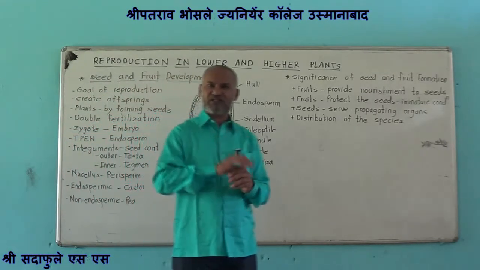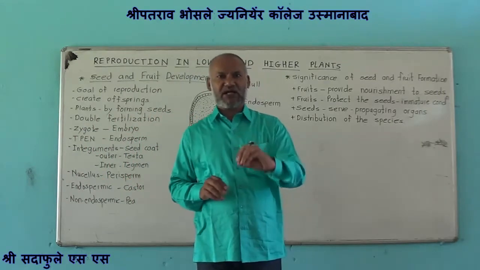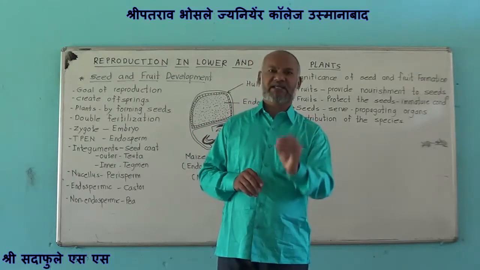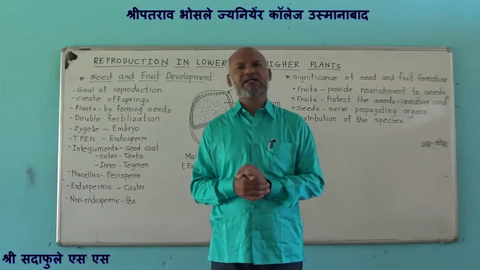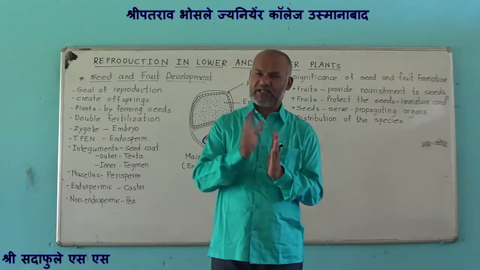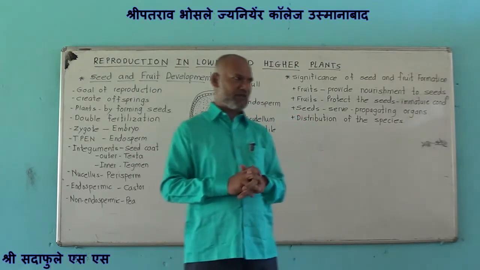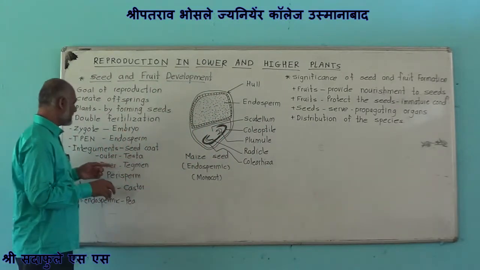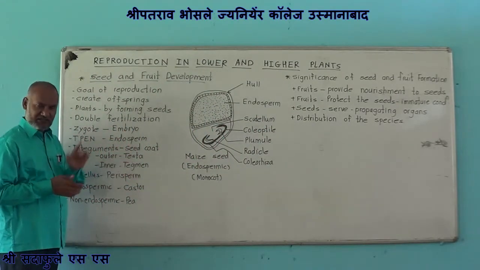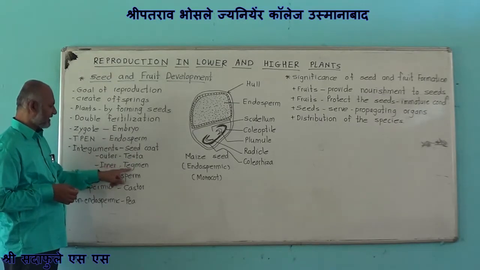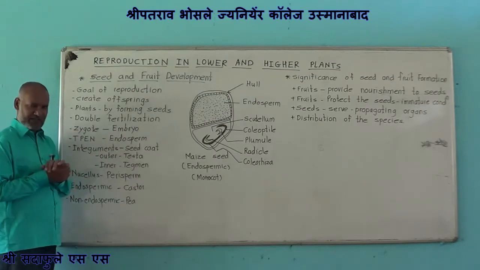Integuments form seed coat, and we know that in angiosperms the ovules are mostly bitegmic. That is, there are two integuments, outer integument and inner integument. The outer integument forms the covering termed as testa, and the inner integument forms the covering termed as tegmen.